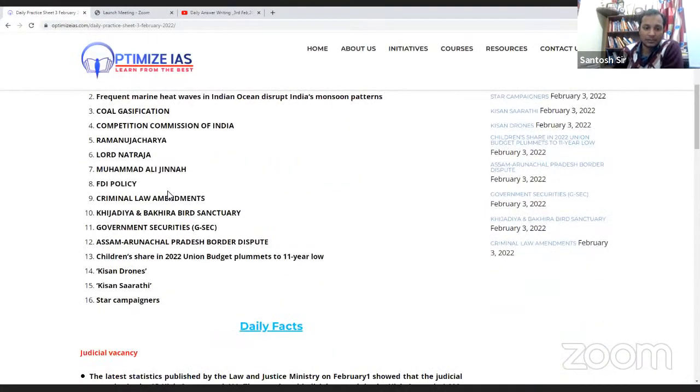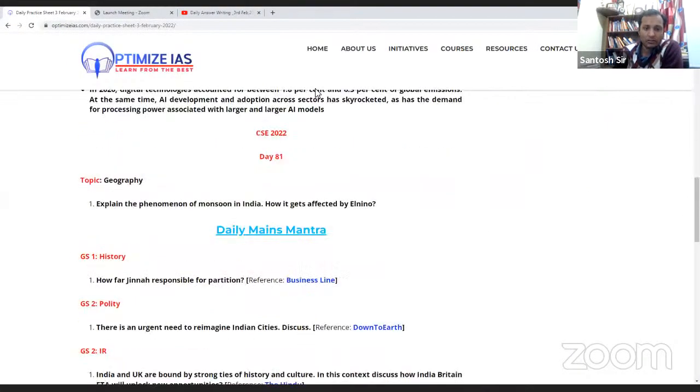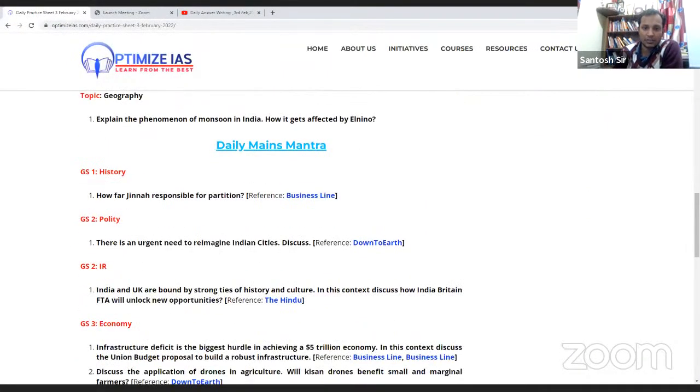So I hope this is visible. Today's daily practice sheet question is this one: infrastructure deficit is the biggest hurdle to achieve a 5 trillion economy. In this context, discuss the budget proposals to build robust infrastructure. Okay, this is basically the question.